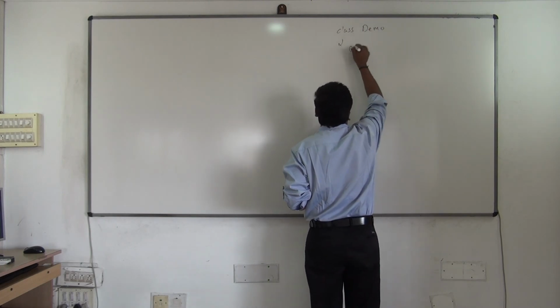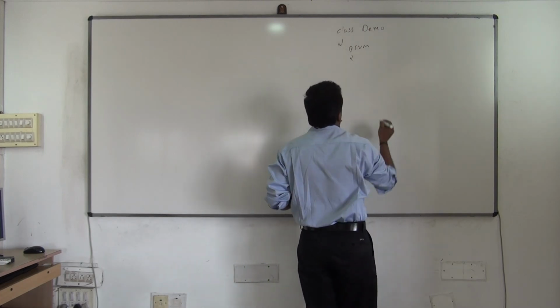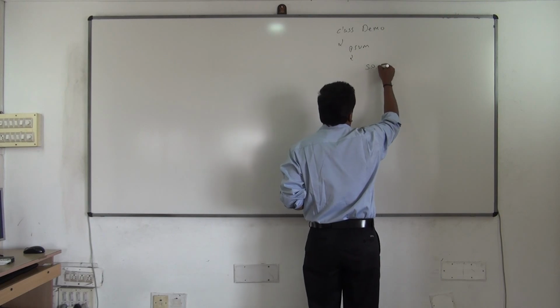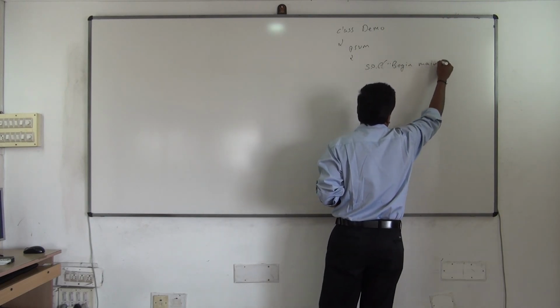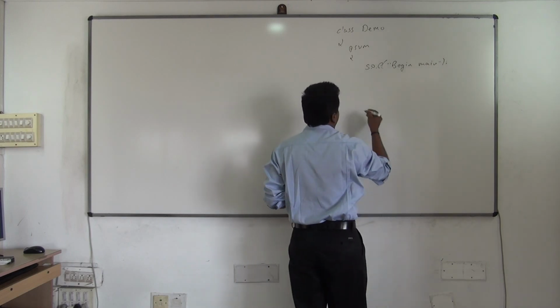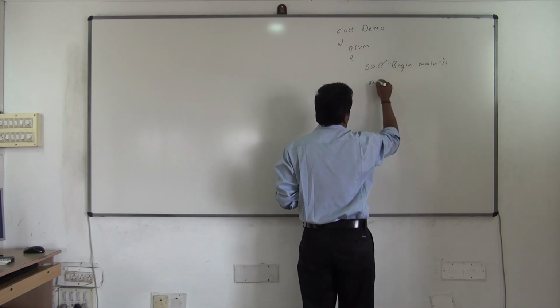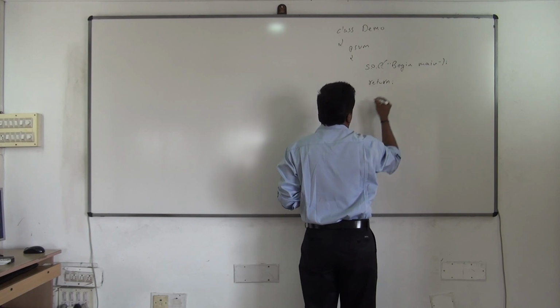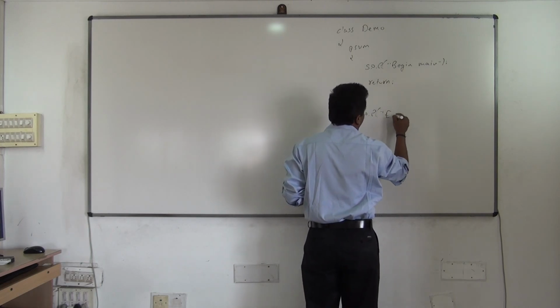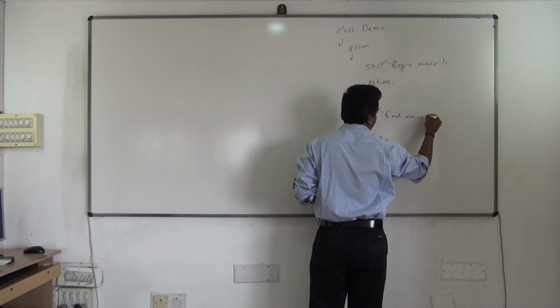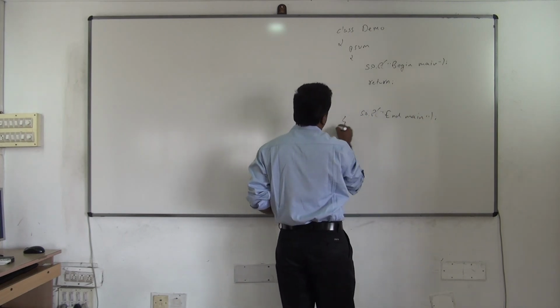Class Demo, you'll have the main method. Then they'll say SOP "begin main". Then you will have something called a return here, and below that you will have SOP "end main". Can you guess what is the output of this program?